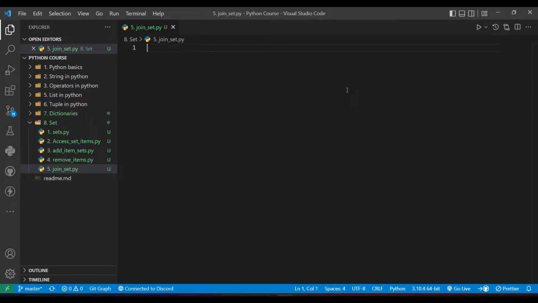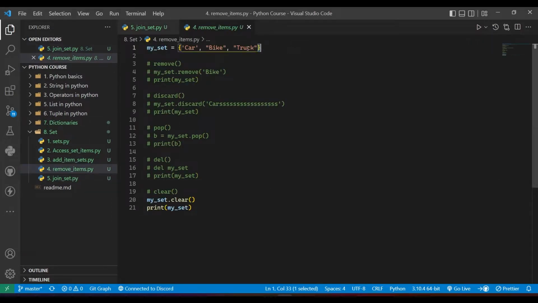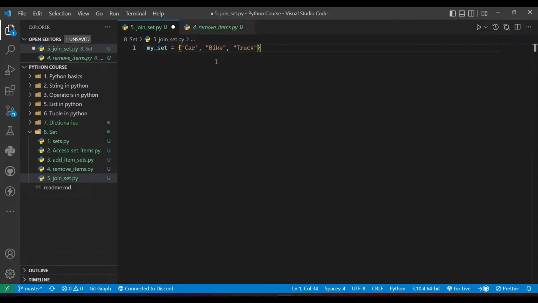So first I am just going to take this set, paste it over here, and I'll duplicate some values. I'll also duplicate this bike value. Right, okay, we are fine now.